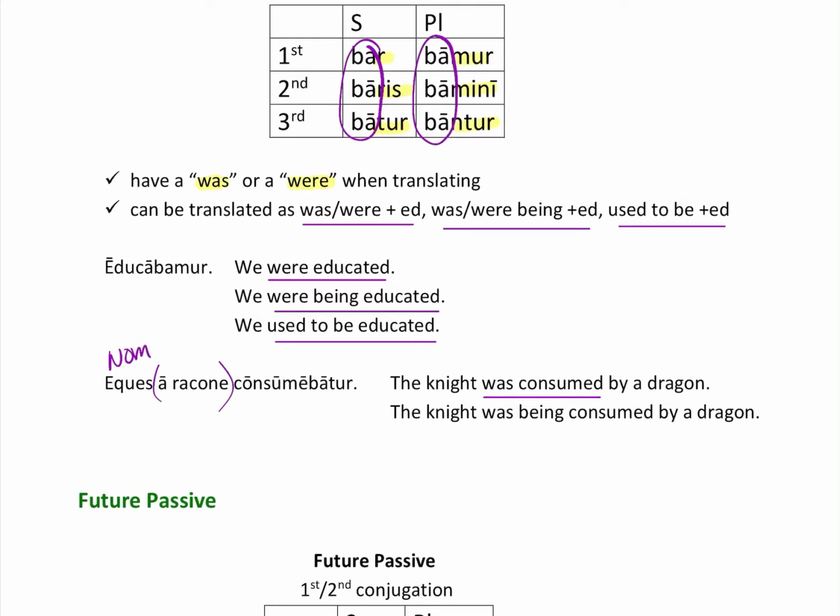So we've got was with an ed, or the was being. I don't know that I'd say the night used to be consumed by a dragon. That one doesn't make sense here, but those are the different ways. Oh, one other thing. Do you remember how I know that we were educated is passive? Because remember, to any of these sentences, if it doesn't have a by in it, and you can add by zombies to the end, then that's how you know that it's passive.